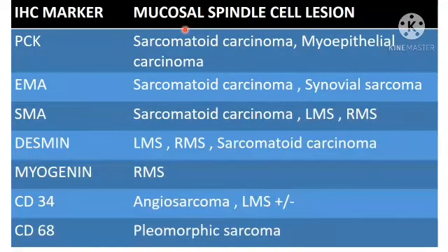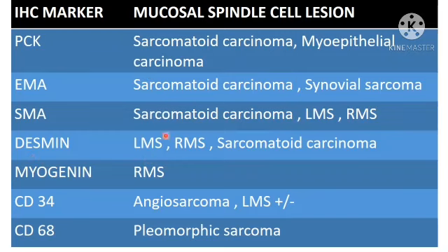IHC markers for mucosal spindle cell lesions. Pancytokeratin for sarcomatoid carcinoma and myoepithelial carcinoma. EMA for sarcomatoid carcinoma and synovial sarcoma. Smooth muscle actin for sarcomatoid carcinoma, leiomyosarcoma, rhabdomyosarcoma. So sarcomatoid carcinoma is positive for pancytokeratin, EMA and SMA, also for desmin. If you do SMA and desmin directly, you may think of some smooth muscle tumor or skeletal muscle tumor. So pancytokeratin and EMA will rule out sarcomatoid carcinoma from other differentials.